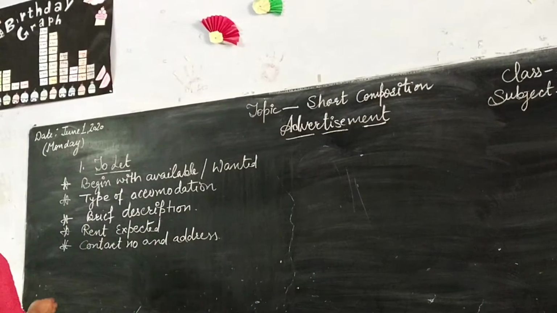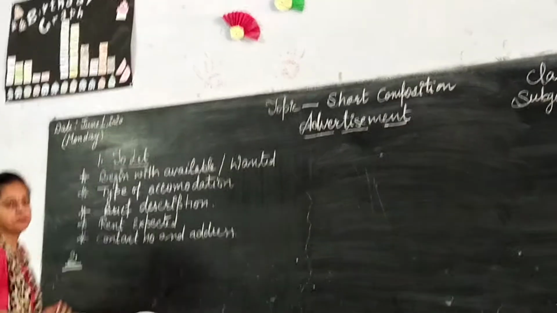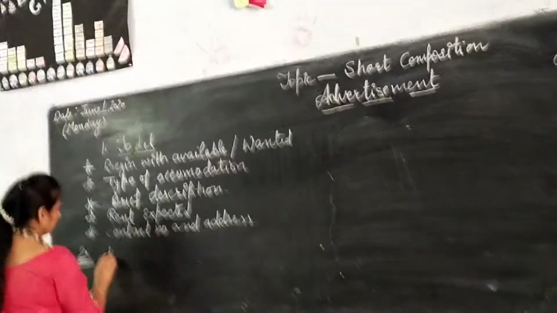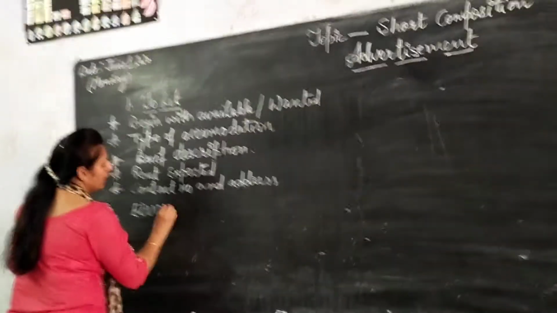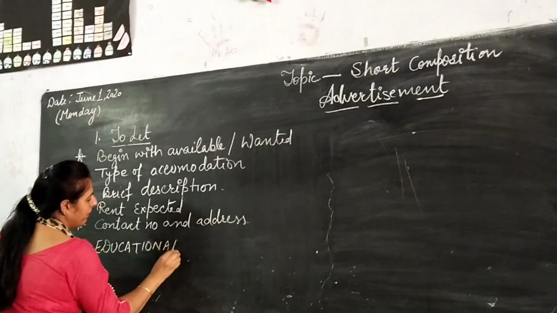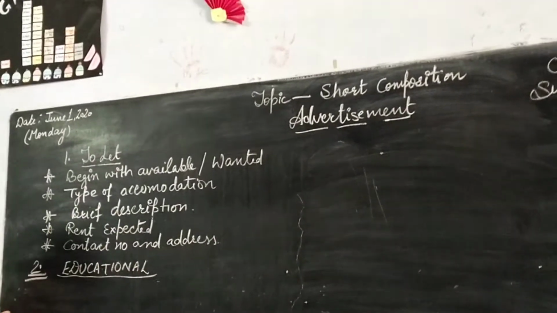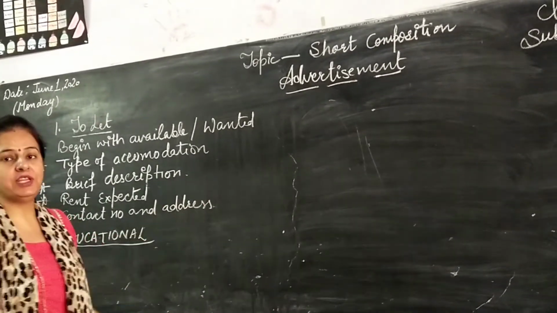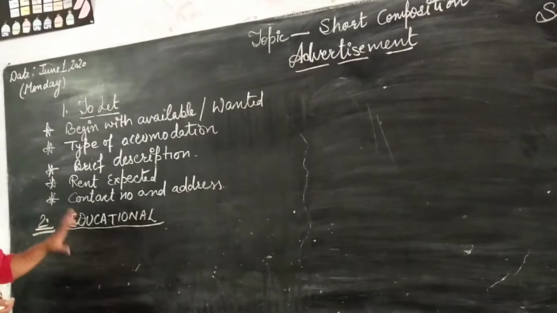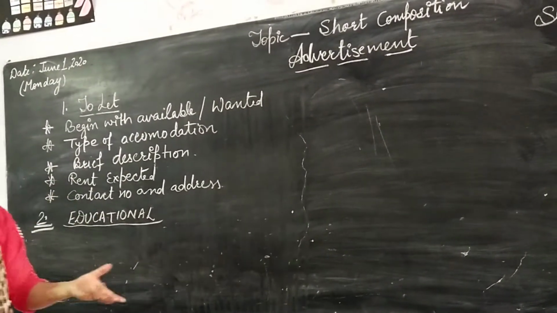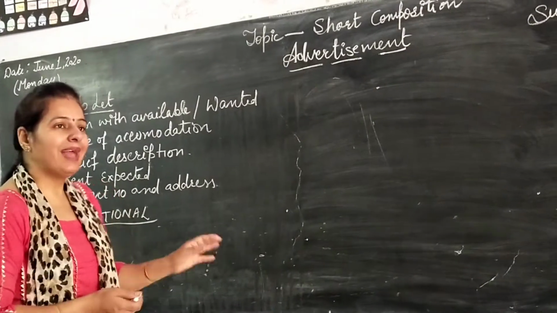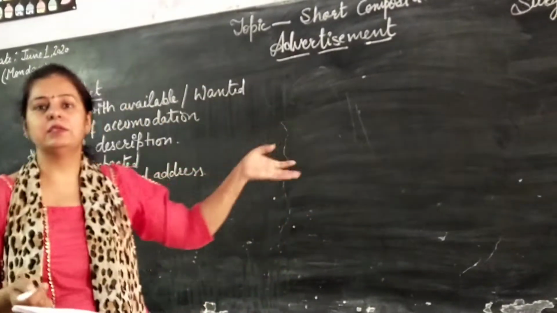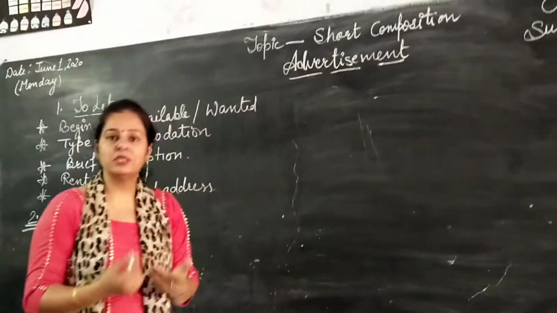The next one I am going to discuss is education. In this heading, surely you have seen the pamphlets in the newspaper. Our school is also giving a pamphlet for the advertisement of the school. There are so many schools, institutions and colleges giving advertisements in the newspaper. In it, they tell us about the facilities provided in that college, institute or school, and what courses are provided.